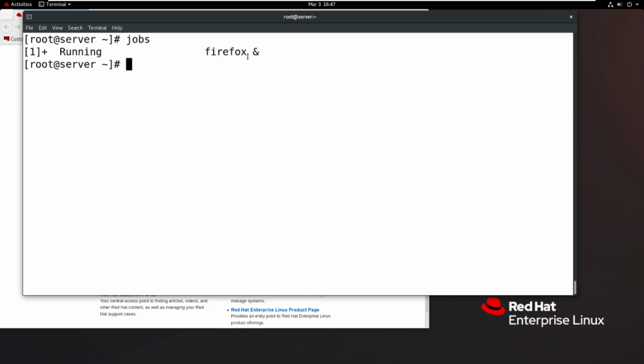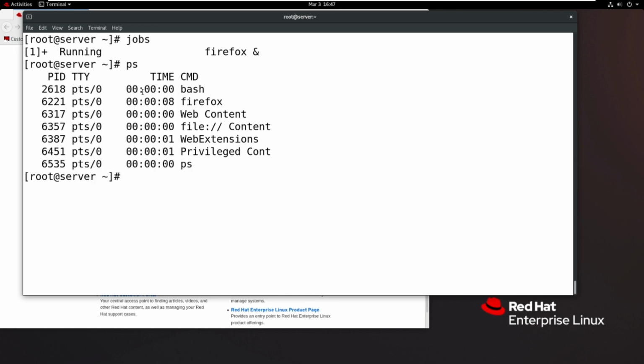So this is the important information. So what is the process ID? Then ps is the command to find the process IDs. So now Firefox is running with 6221. So the backend browser is 63, the front end browser is running with 6317. The browser web extensions are running with ID value 6387. So this is the way to find the job IDs.